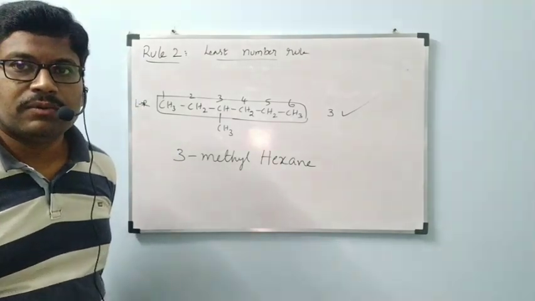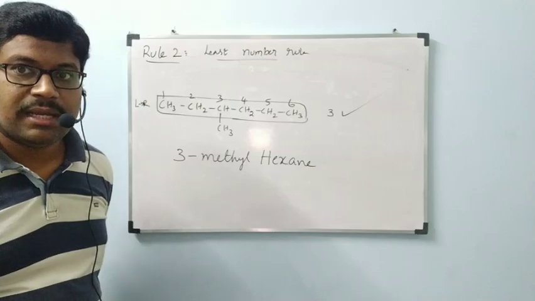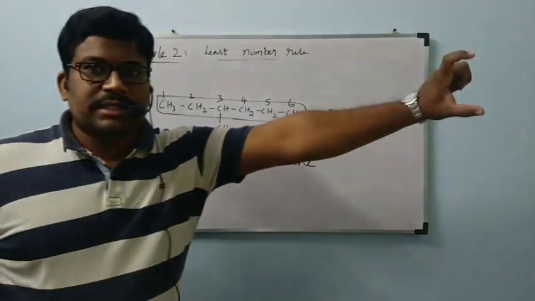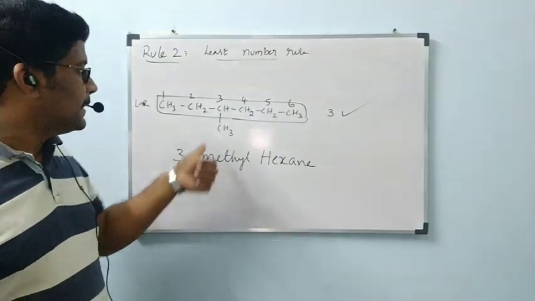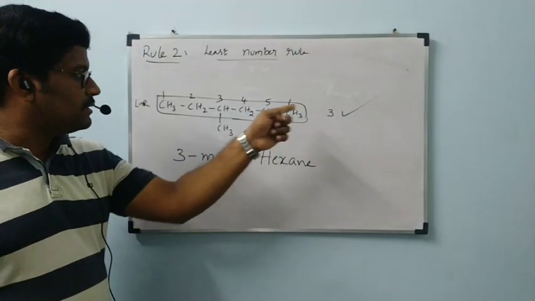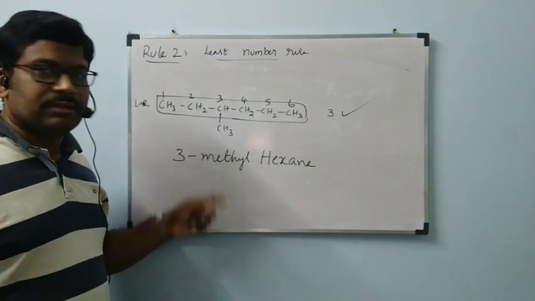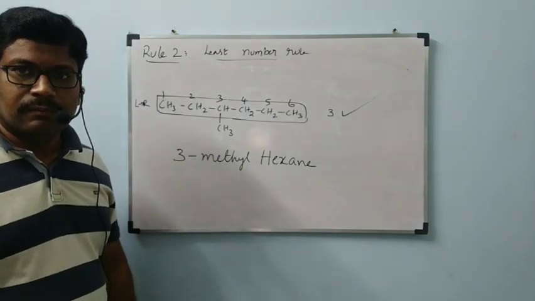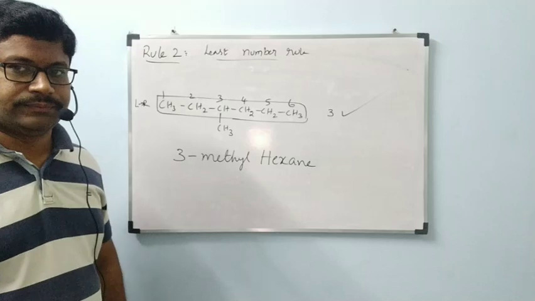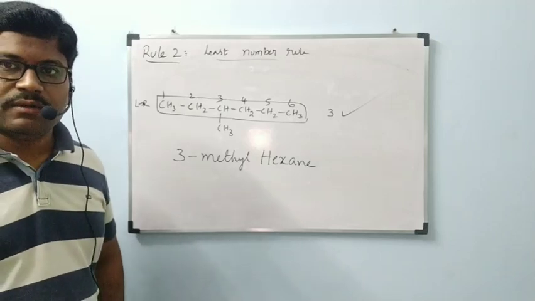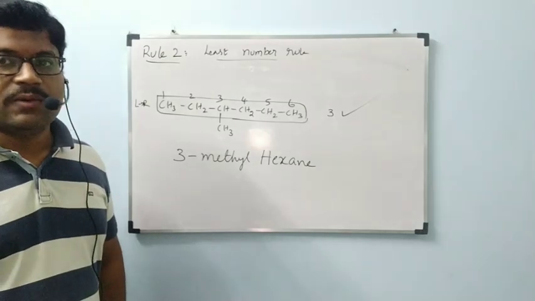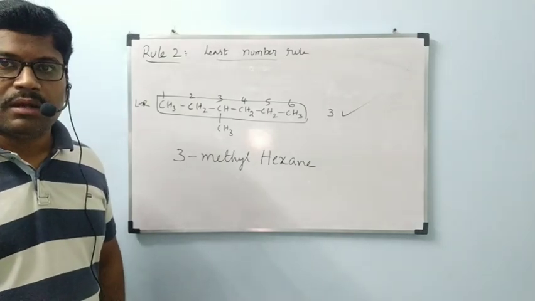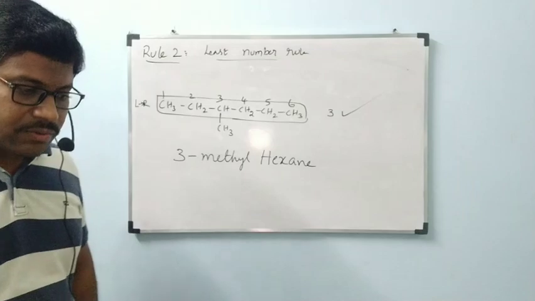What is the name of this compound? 3-methyl-hexane. Meaning, in hexane, on the third carbon atom, we have a methyl group. 3-methyl-hexane. Like this, we will give the names of the compounds now. From here, we will see so many examples, no problem at all. I hope you understood.